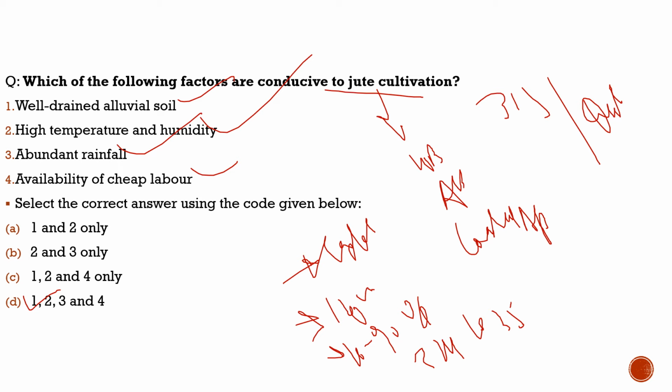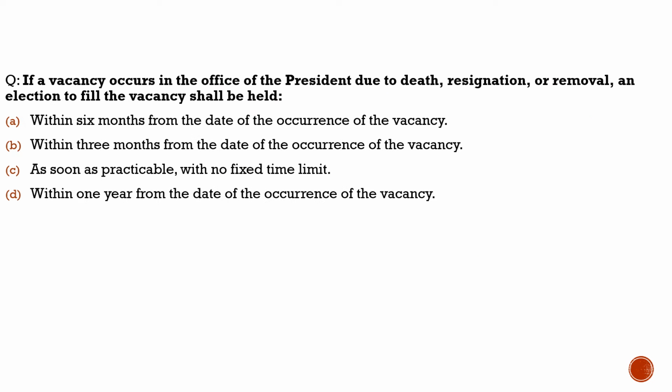Now let's move to another part of our discussion where we will solve the static part questions. The static part question is about succession to the presidency. Suppose in case of the death, resignation or removal of a president, who will be the successor to this seat? Article 62 says that it should be the vice president.